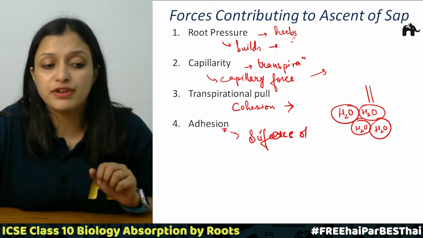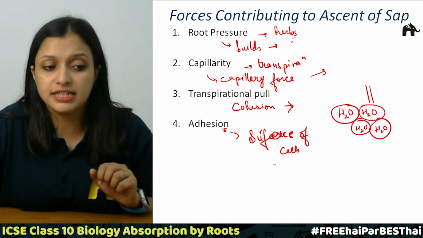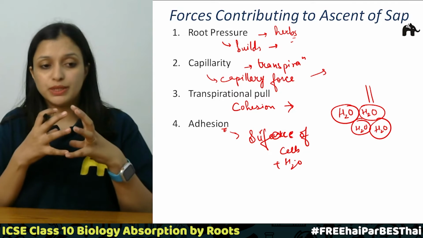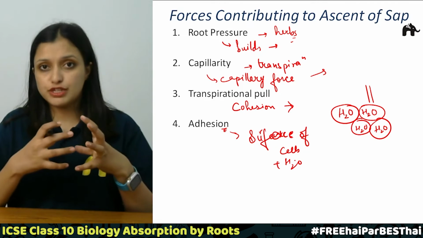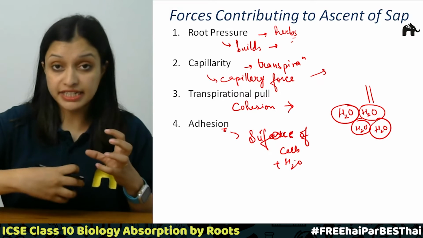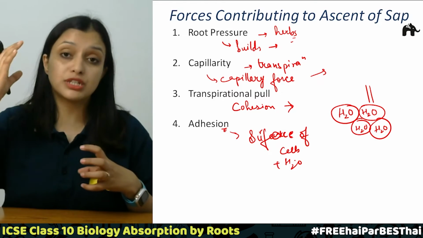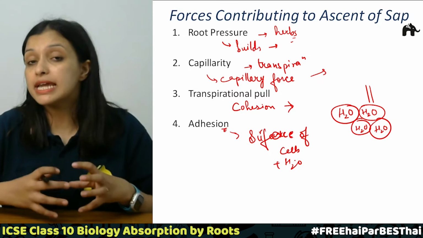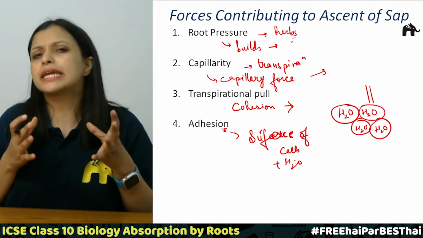So it is the attractive force between the water molecules and the surface of the cells. This is how a continuous column is created from the roots to the topmost level of the plant, and this is very, very important in the case of tall plants like pine.